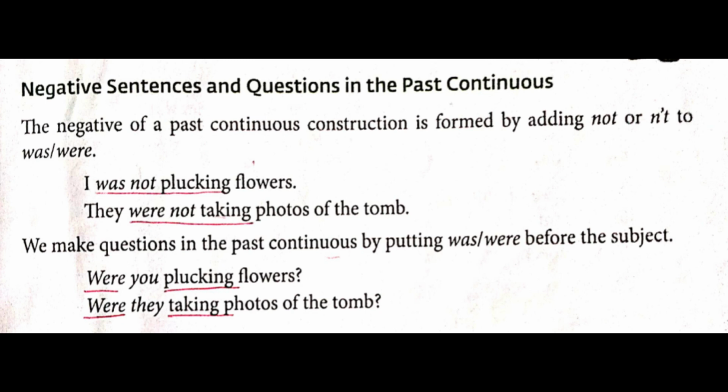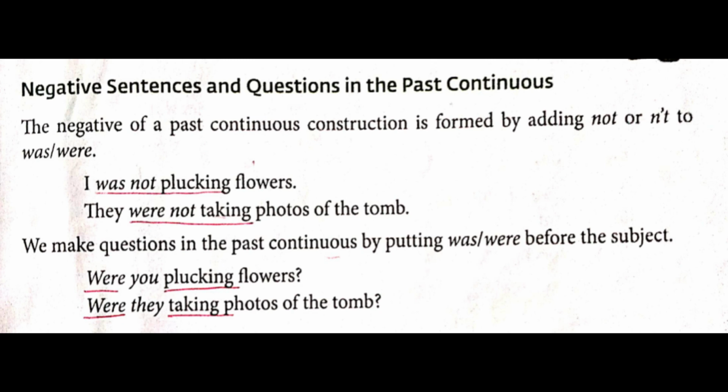Next one, we are on page number 79, negative sentences and questions in the past continuous tense. The negative of the past continuous construction is formed by adding not or n't to was/were. First one, I was not plucking flowers. So here underline, in that, underline was not plucking.